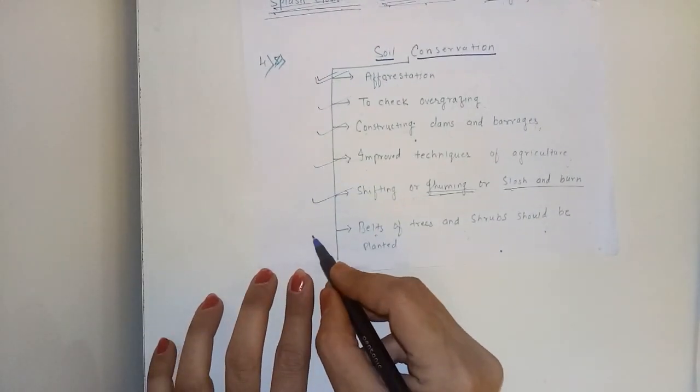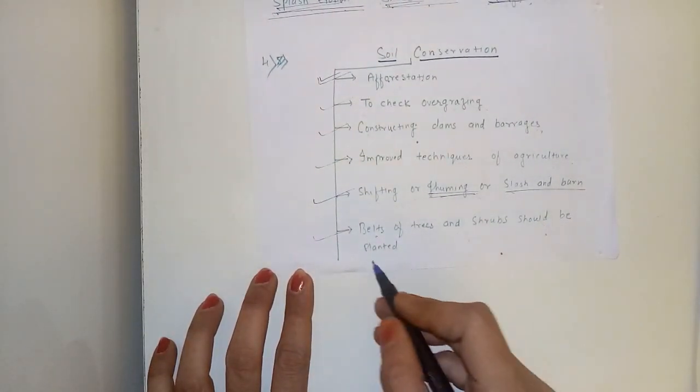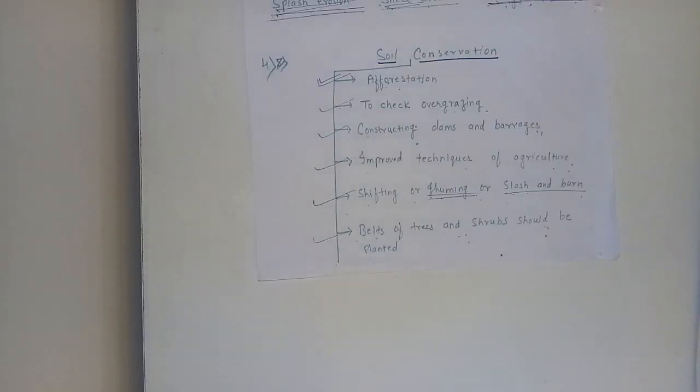Now come to our next point. Belts of trees and shrubs should be planted. A shelter belt of trees and shrubs can trap water, stopping soil and sediment from washing off fields. Trees and shrubs can be strategically planted on low quality land on which it is difficult to grow economically viable crops. So, this is also a good method to prevent soil erosion and weakening of soil.